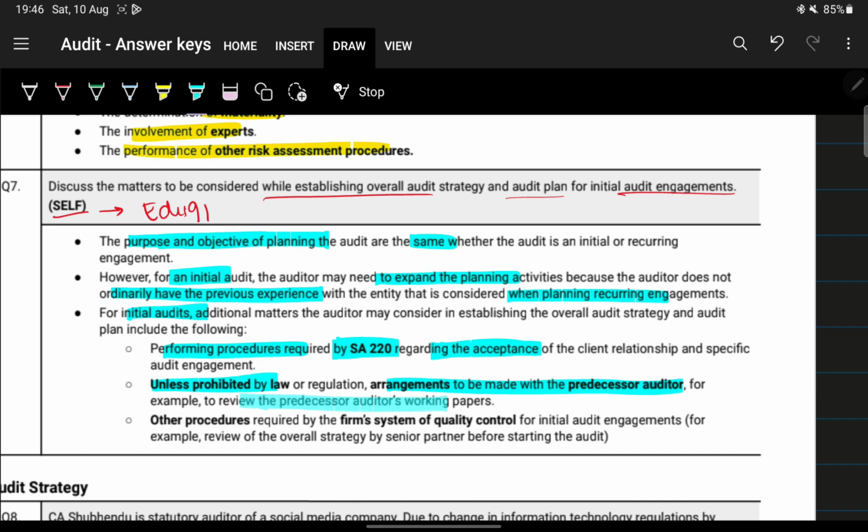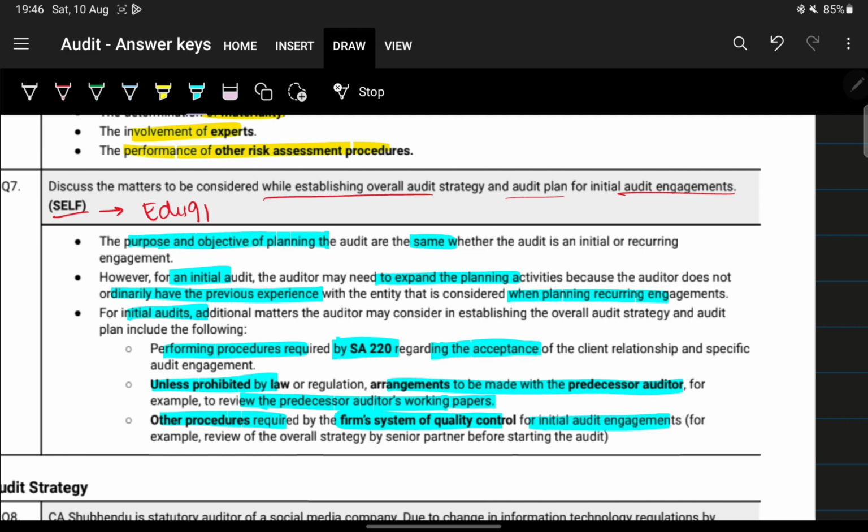First of all, the working paper of an auditor is his private property, so no other auditor can ask for or demand another auditor's working papers. Next, other procedures as required by the firm's system of quality control for initial audit engagement.